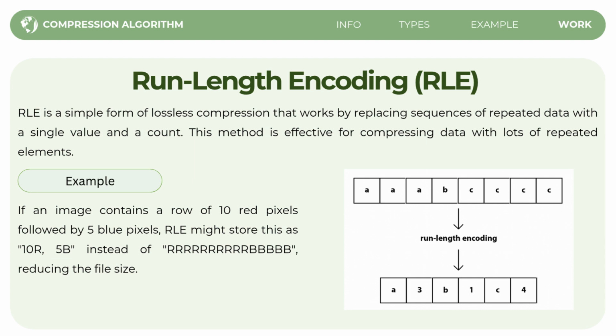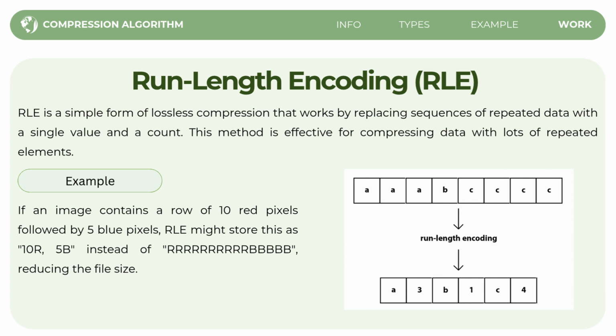And last is run length encoding, or RLE, which is a straightforward technique used for compressing data, and it is a lossless method. It means that when the data is compressed and then opened again, it is exactly the same as it was before. So RLE works by replacing sequences of repeated data with a single value and a count. Instead of storing the same thing over and over again, it stores how many times the data repeats.